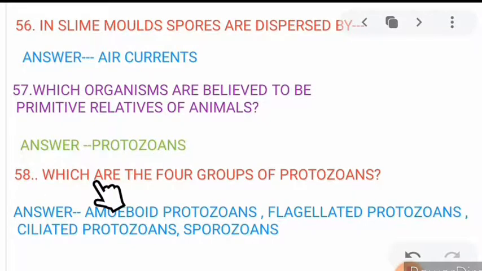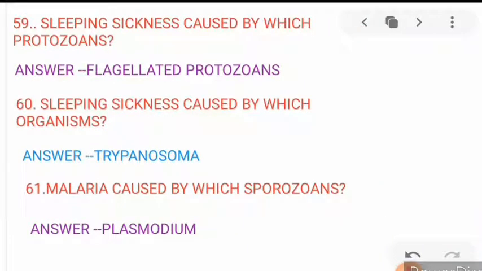Next, 58. Which are the four groups of protozoa? The four groups of protozoa are amoeboid protozoa, flagellated protozoa, ciliated protozoa, and sporozoans. Next, 59. Sleeping sickness is caused by which protozoa? Sleeping sickness is caused by flagellated protozoa. And another question: sleeping sickness is caused by which organism? This is Trypanosoma, and Trypanosoma belongs to flagellated protozoa.